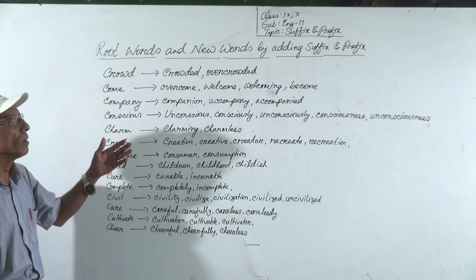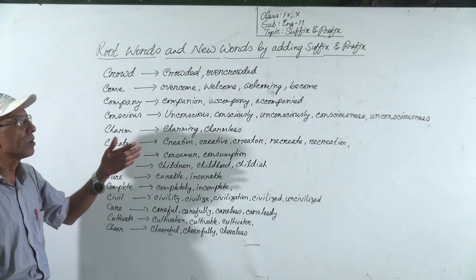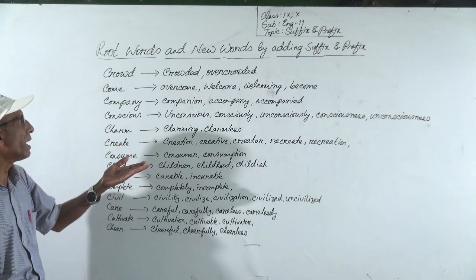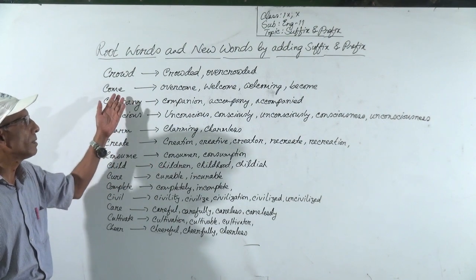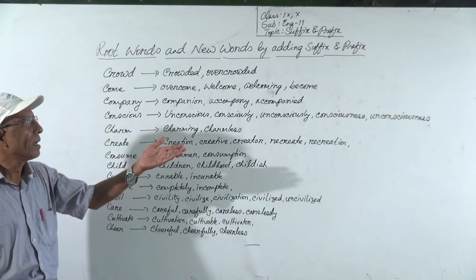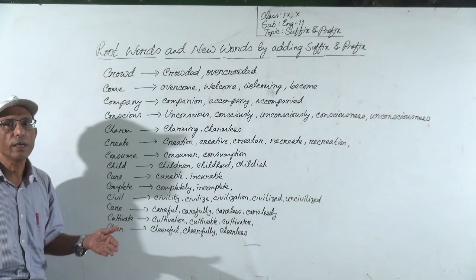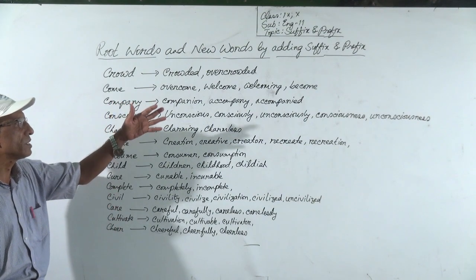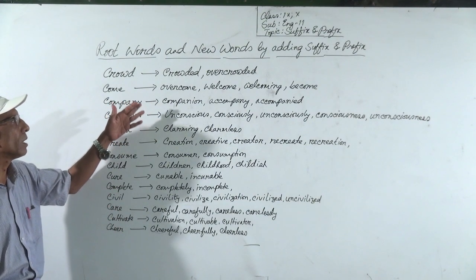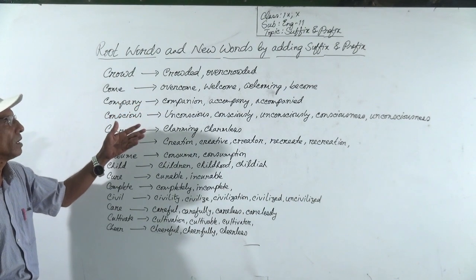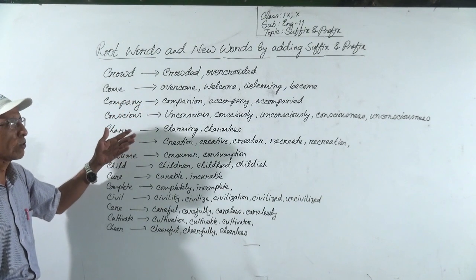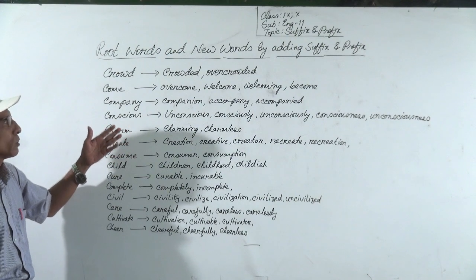Welcome, welcoming is an adjective, or become. Become is also a verb. In this way you can make any of them according to the demand of the context.